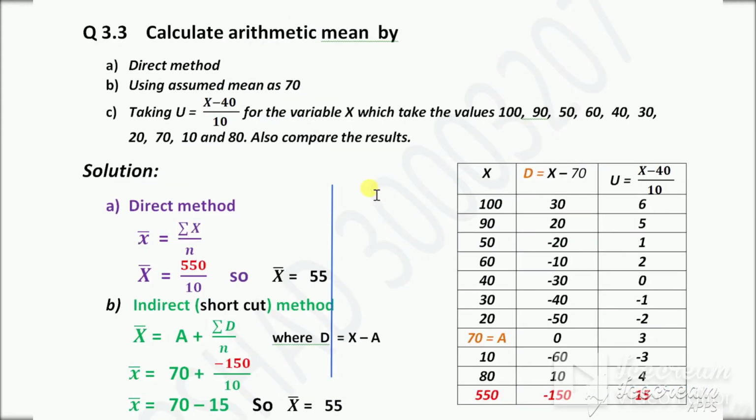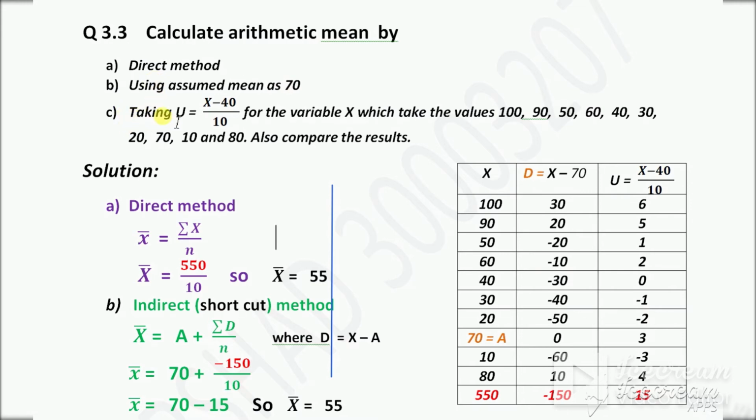And in this question, now we will discuss all three methods: direct method, indirect method, and coding method. So first one, direct method. The question is: calculate arithmetic mean by direct method using assumed mean as 70. Using assumed mean as 70 means this is a, and this is the indication of indirect method.